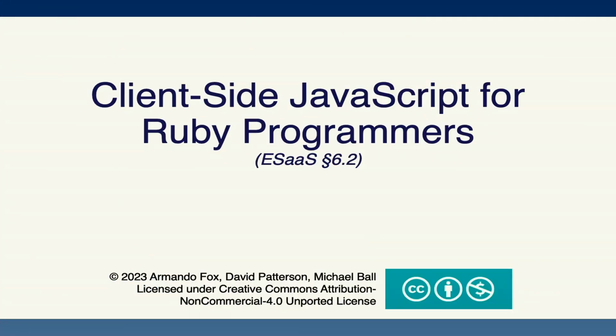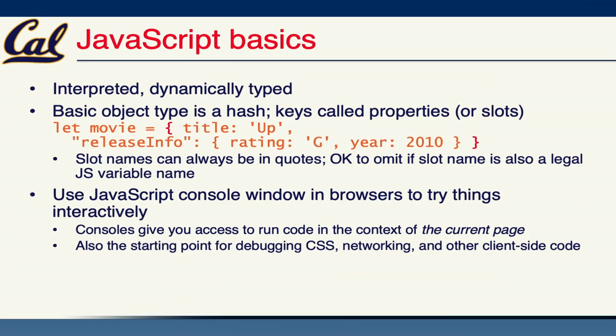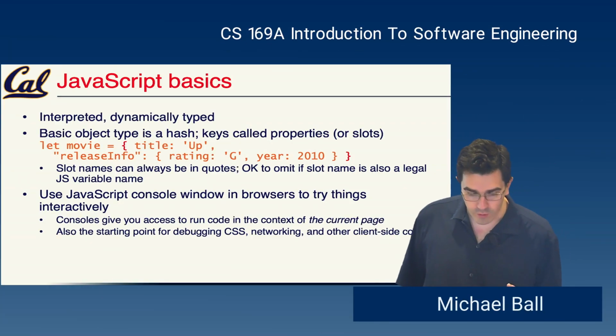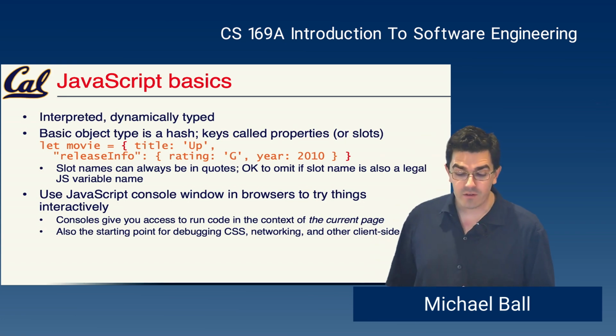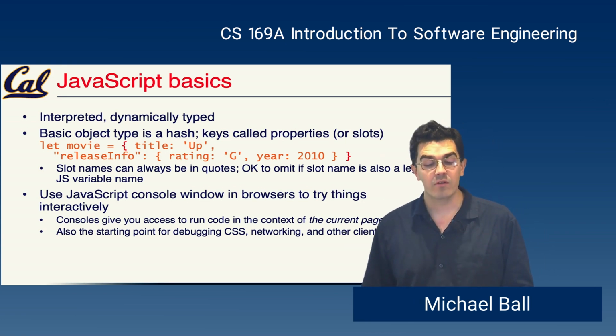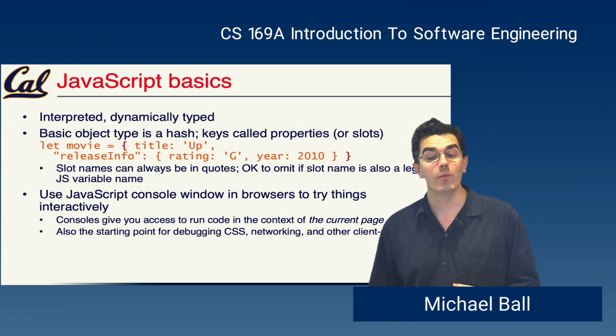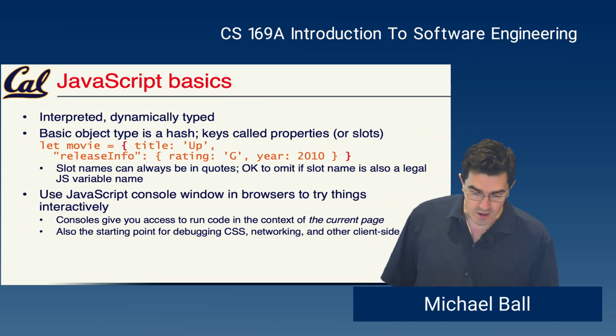Client-side JavaScript for Ruby programmers. What do you need to know now that you know Ruby? This is going to go through the basics of JavaScript pretty quickly. But like Ruby, JavaScript is interpreted. It's dynamically typed. The basic structure in JavaScript is an object, which looks very similar to a Ruby hash.